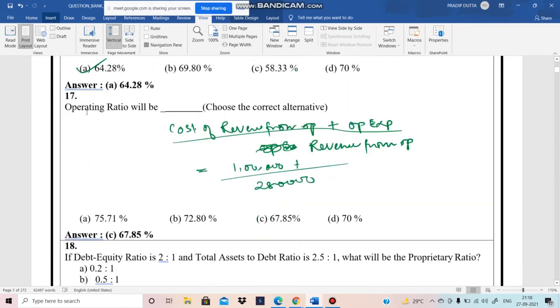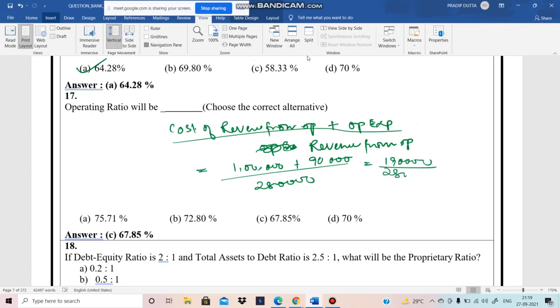Now move to question number 17. What is the operating ratio? The formula is cost of revenue from operation plus operating expenses divided by revenue from operation or sales. So here everything we know. Our operating expenses also we know, that is 90,000. So 1,90,000